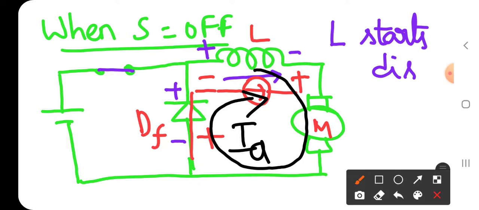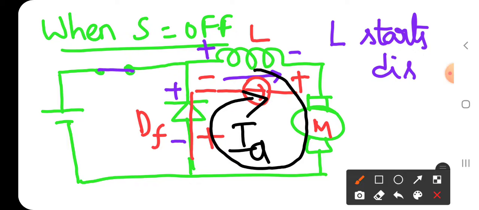So who is the source for the current? The source for the current in this case is the inductor only. For how long does the inductor act as the source for the current? That is based on the energy stored by the inductor. When the energy stored by the inductor is minimum or 0, then obviously the armature current will be 0. You have to note that.